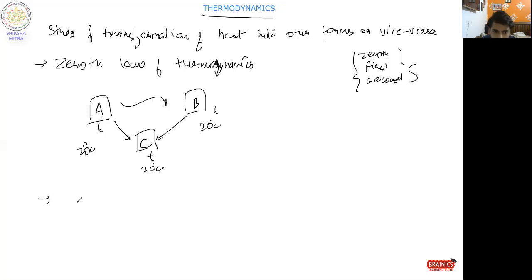Now our second point is the first law of thermodynamics. What is our first law?